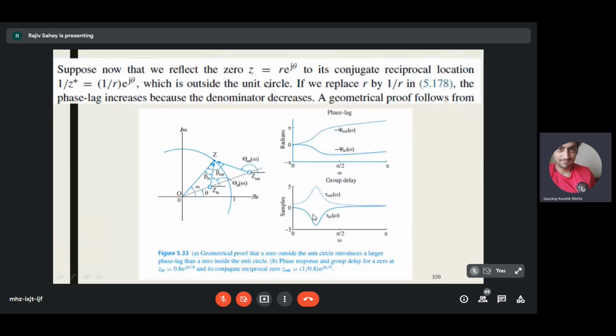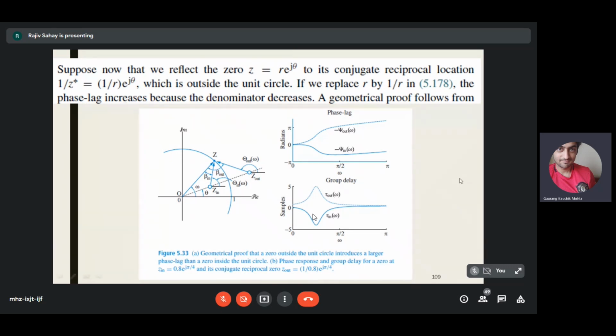So we reflect the zero z equal to r e to the power j theta to its conjugate reciprocal location. So the magnitude becomes 1 by r and the angle remains the same. And this will go outside the unit circle. Suppose the zero was here, then it will go here. So if you do this in the equation shown above, then the phase lag will increase because the denominator decreases. So this means that any zero which is outside the unit circle will cause the phase lag to increase.